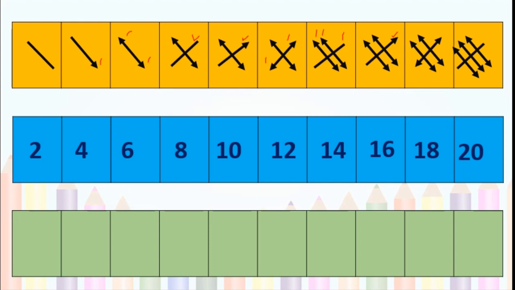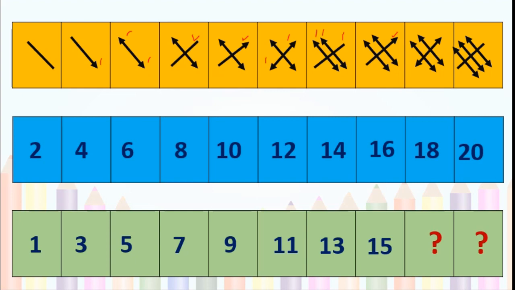Because there is an addition of 2, or there is a difference of 2 between numbers. Right? Next one. 1, 3, 5, 7, 9, 11, 13, 15. Yes. What are the next numbers? 2 numbers we have to write.